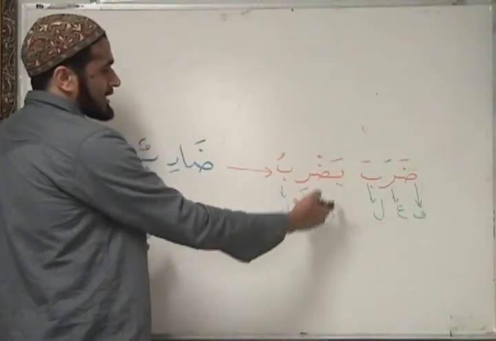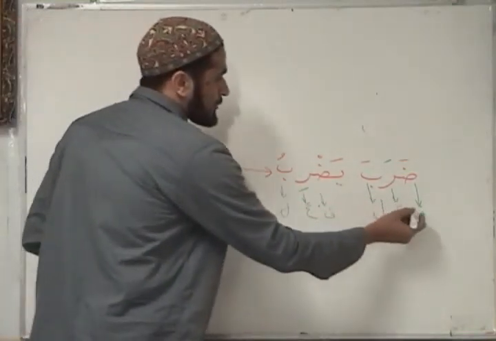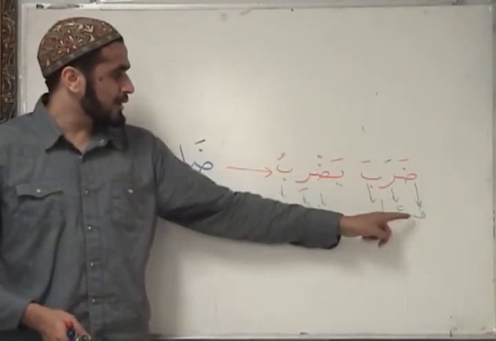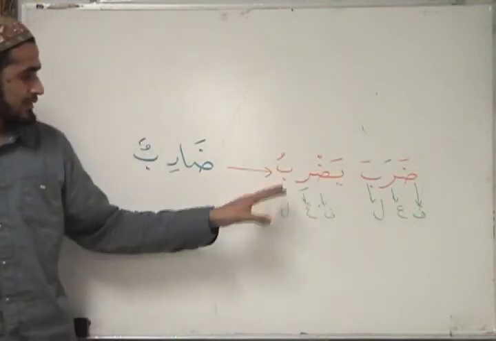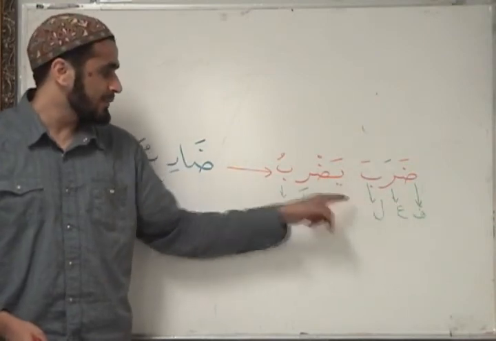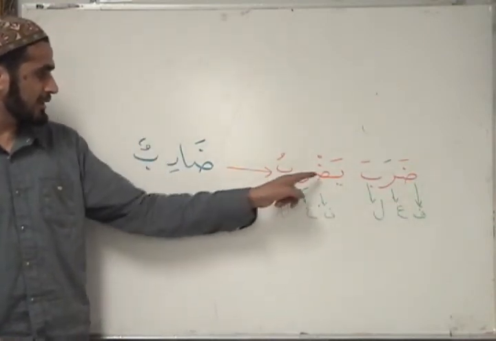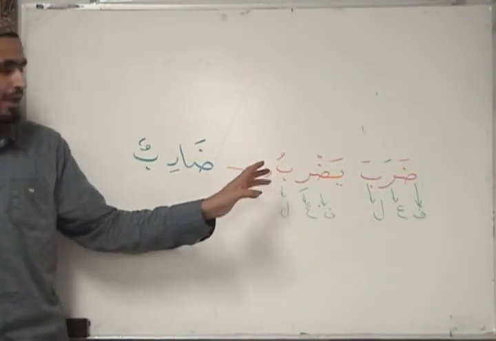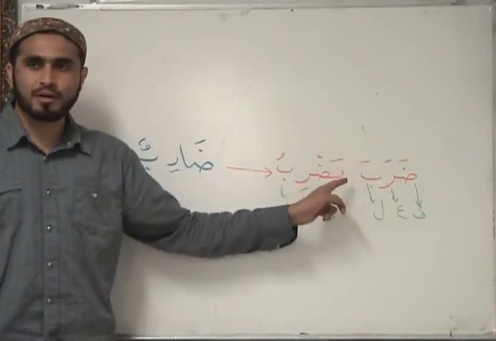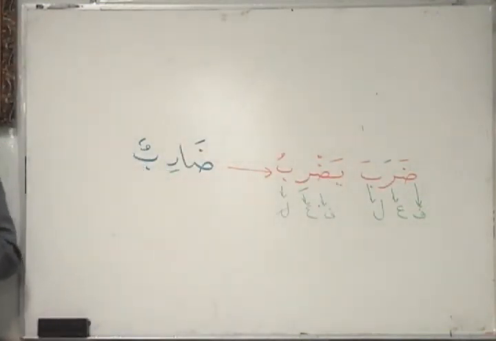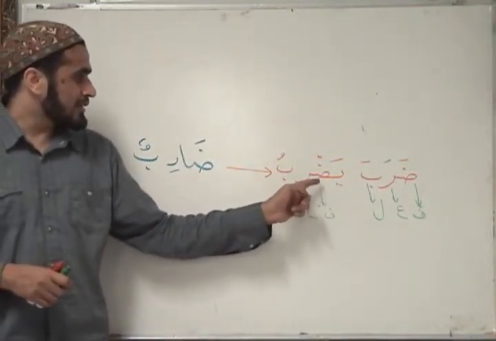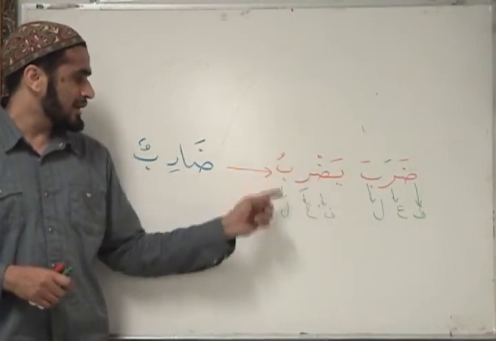How do you know, for example, that ya is not fa? Well, because we know from the pure form, again, that comes to our rescue. The pure form tells us which one will be fa, which one will be ayn, which one will be lam. Any derivatives will retain these three letters that go against fa, ayn and lam. This derivative retains the fa and lam, right? Dad, ra, ba. You cannot ever, in any derivative of dad, ra, ba, get rid of dad, ra, or ba. You can add things, but any derivative will have dad, ra, ba in it. So that's why you determine that dad is fa, ra is ayn, ba is lam.